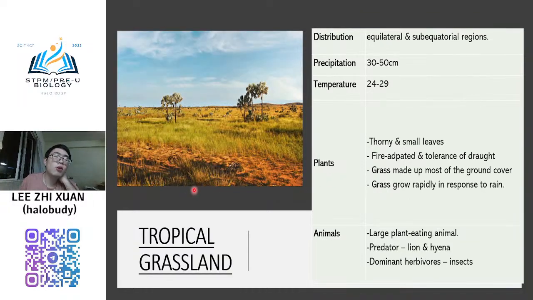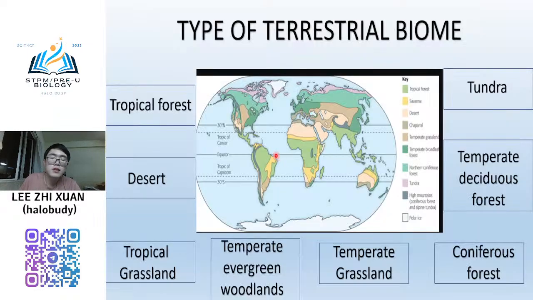Another one is tropical grassland. Okay, this one looks like the tropical forest, but there are no trees at all. Compared to the tropical forest, where the plants are very tall and there are many trees, right, this one only has grass. The trees are very few. All of them are grass. Normally this one is located in the Africa region. You see that it is normally in the Africa region.